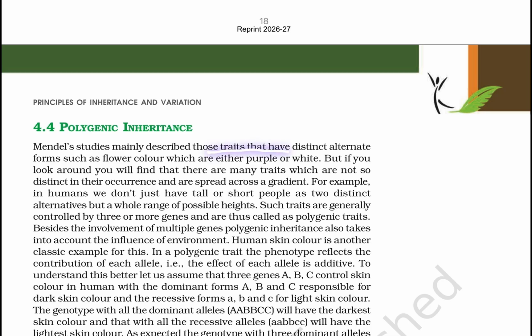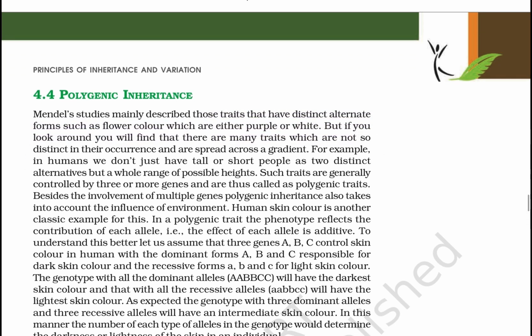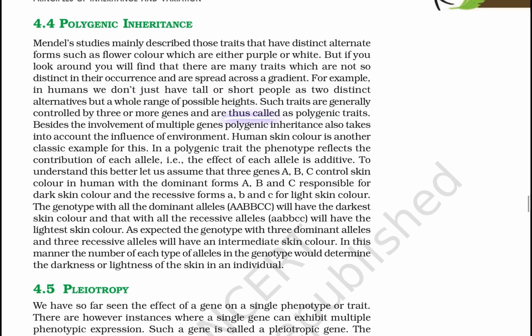Polygenic inheritance. Mendel mainly studied traits that had distinct alternate forms, such as flower color, which was either purple or white. But if you look around, you will find many traits that are not so distinct in their occurrence and spread across a gradient. For example, in humans we do not just have tall and short people as two distinct alternatives, but a whole range of possible heights. Such traits are generally controlled by three or more genes and are thus called polygenic traits. Besides the involvement of multiple genes, polygenic inheritance also takes into account the influence of the environment. Human skin color is another classic example of this.